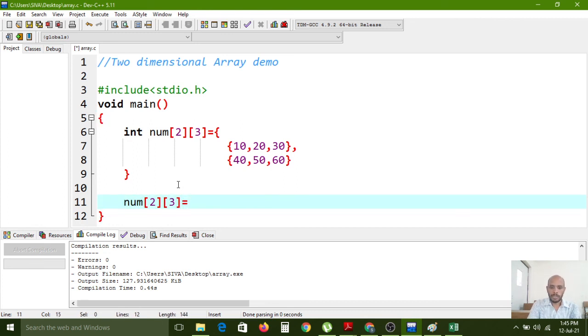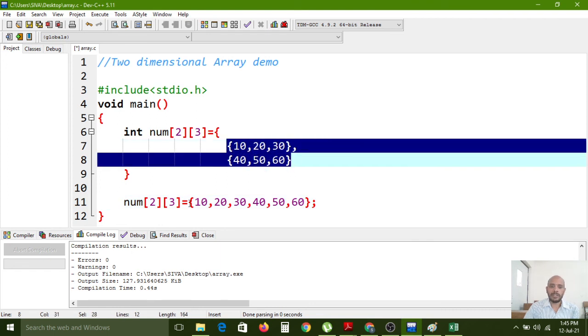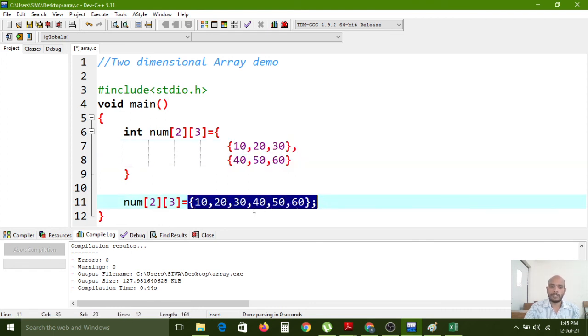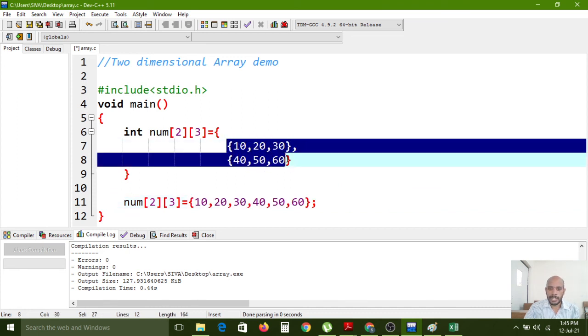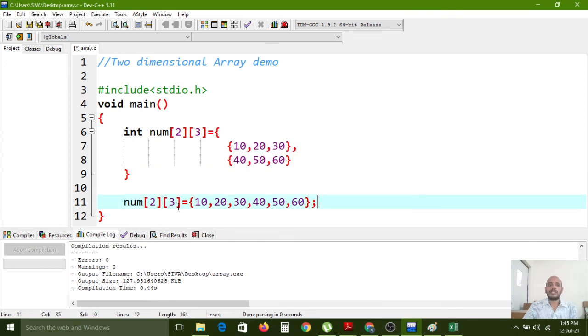Here up to now same, but now I am assigning the values 10, 20, 30, 40, 50, 60. If you want to initialize the data like this, it is also no problem. You can obviously assign like this, but this is not the recommended format. But the compiler can understand if you give the values like this while executing. This is for our understanding and the compiler also understands. This format is the recommended format. This is not the recommendable format. Okay? So that's why. Now I am removing this one.